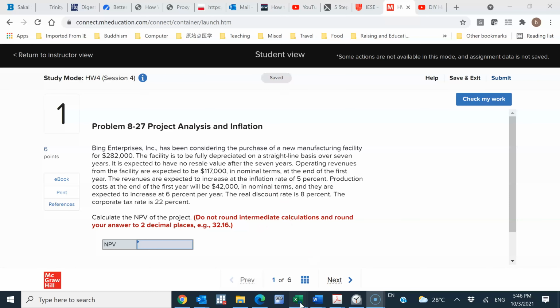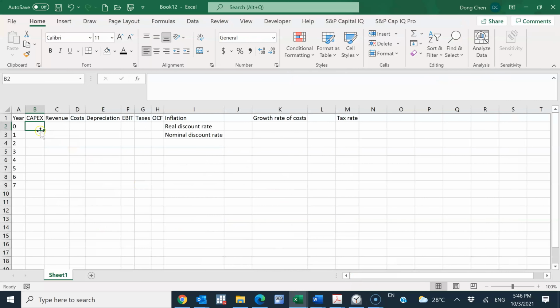To facilitate the calculation, I put everything in an Excel spreadsheet: the capital expenditure and the year number. I want to fill in these blanks to see the revenues for each year, the cost and depreciation, and hence EBIT. Then taxes, which are based on EBIT.